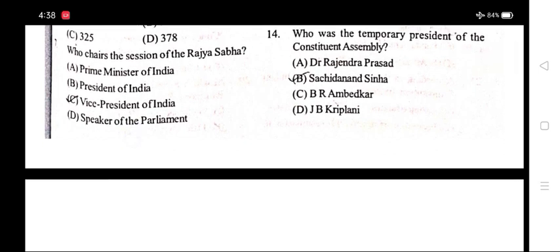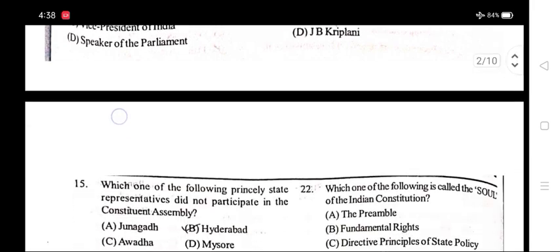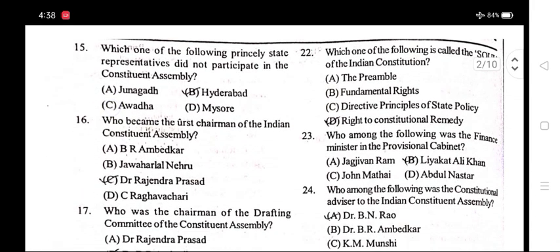Number 14. Who was the temporary president of the Constituent Assembly? Option B, Sachidanand Sinha. Number 15. Which one of the following princely state representatives did not participate in the Constituent Assembly? Option B, Hyderabad.